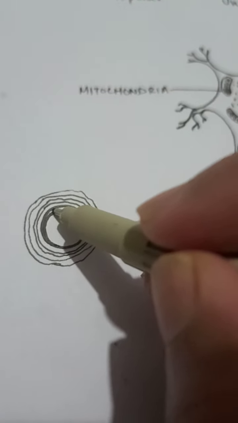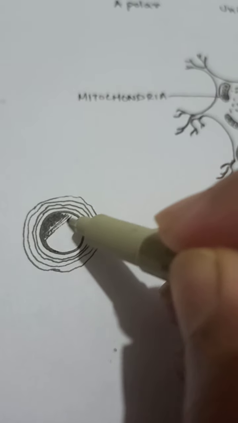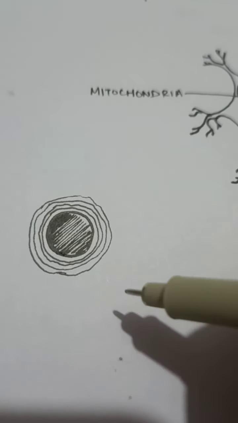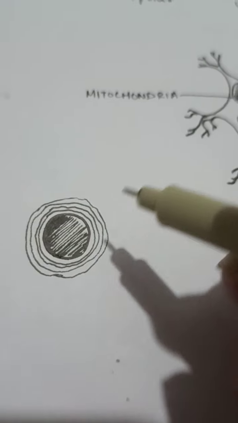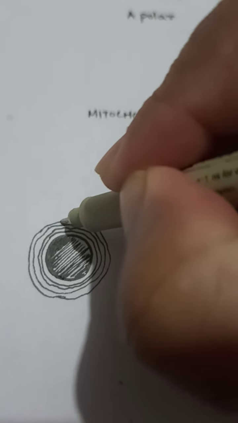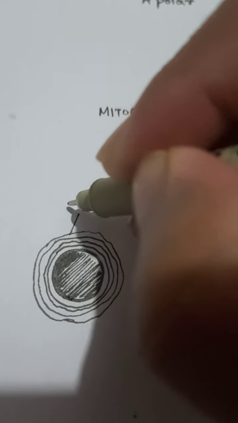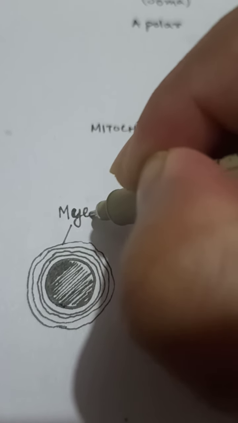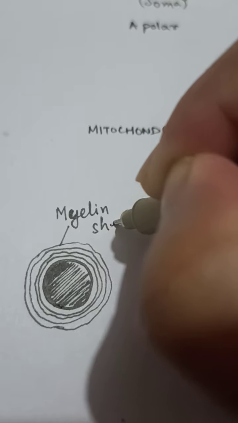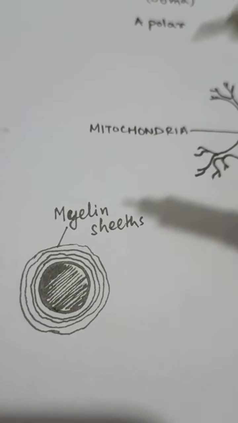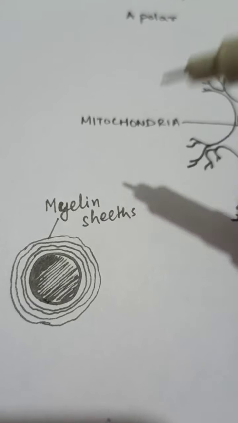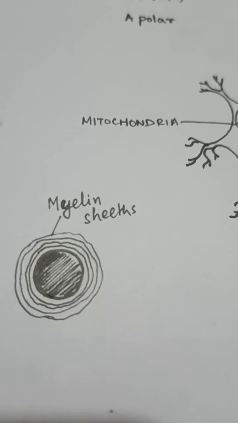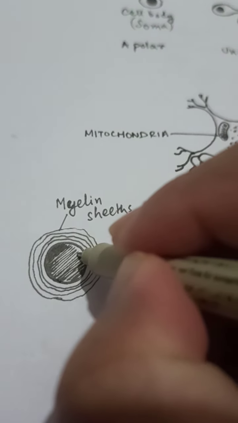So let's say this entire darkened portion is the axon. On top of this axon we are going to find layers of a particular substance, which is majorly lipid and protein, and this layer of substance is what is known as the myelin sheath. Each and every layer is one sheath, and this entire thing is made up of this lipid protein compound known as myelin, so they are called the myelin sheath. The interior is the axon.